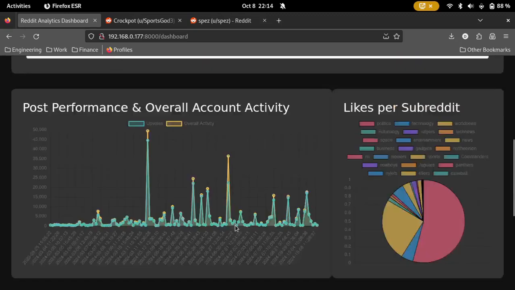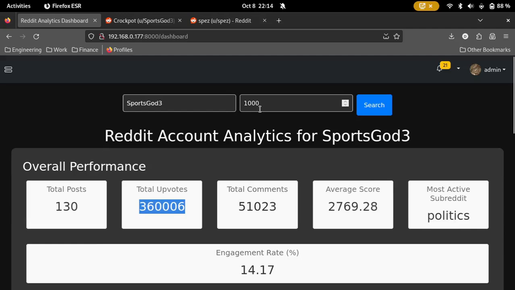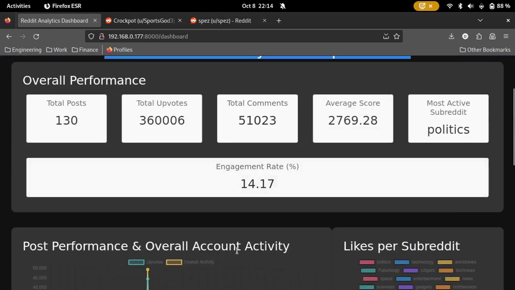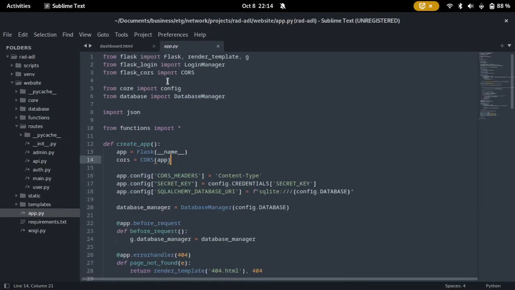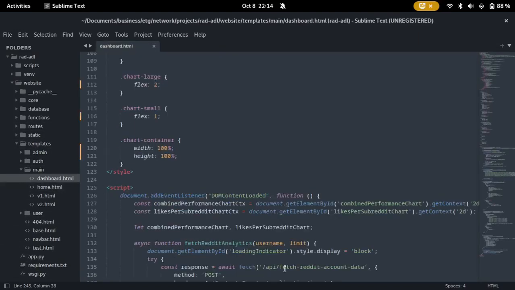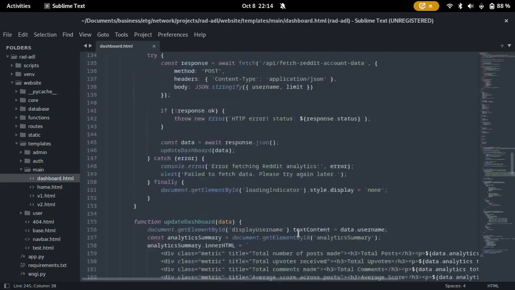I can also get more data related to the accounts. This is just a beginner script to get historical data related to the account. But there will be more features that will scrape data regularly to get current performance of the account, and I'll be able to get karma and analytics on the account using other endpoints. This is coded out in Flask. This is the structure. We have a route. It's a blueprint. We have the main template with the dashboard, just with Chart.js, rendering everything to a table.